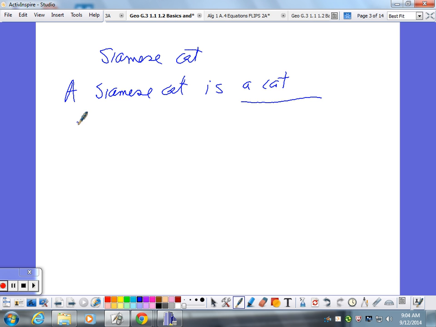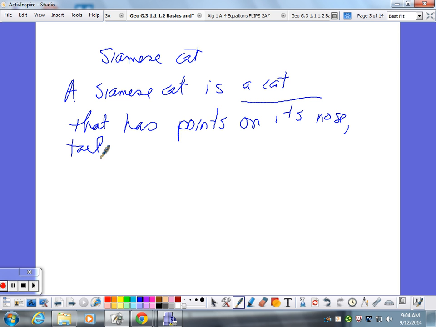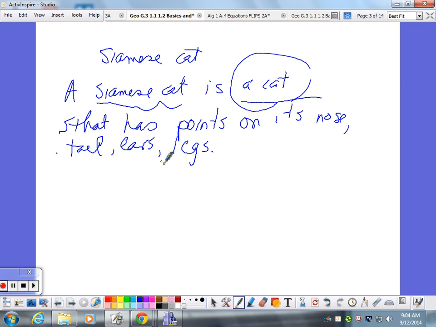It's a cat that has points on its nose, tail, ears, and legs. So basically what you say is, here's the new thing I'm defining. What category does it belong to? And what's different about it than other things in that category? That's a formal definition.